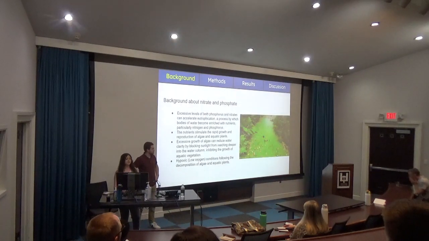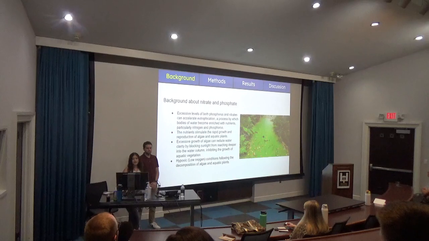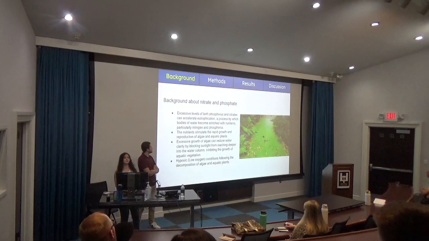So among these environmental impacts is a process known as eutrophication. It is when excessive levels of both phosphorus and nitrates are found in the water. These nutrients will stimulate the rapid growth of algae, and that will prevent sunlight from reaching the aquatic organisms found at the bottom of the water. And so when decomposers break down the organic matter, they will use up a lot of oxygen from the water, and that will lead to low oxygen levels, and that will lead to detrimental impact for aquatic organisms.